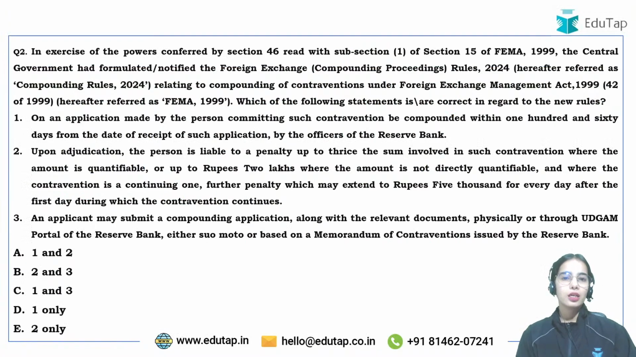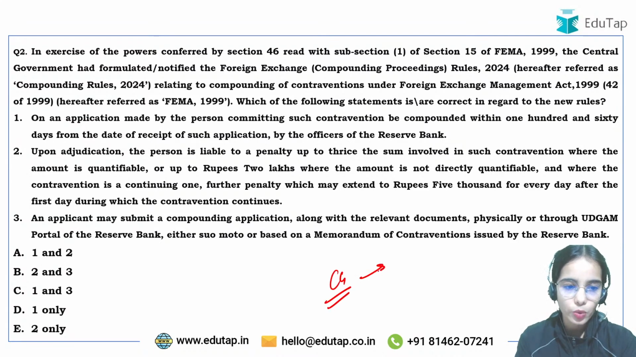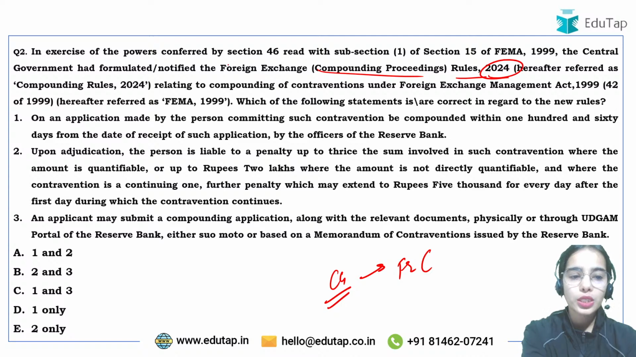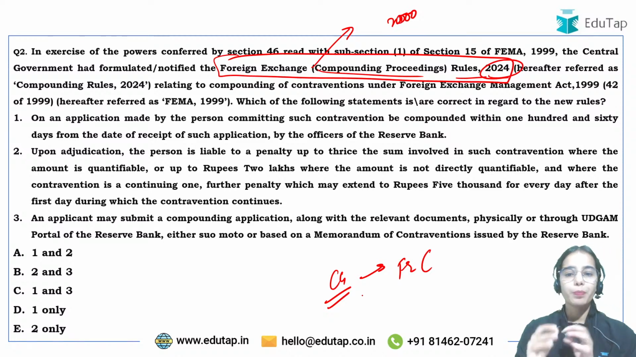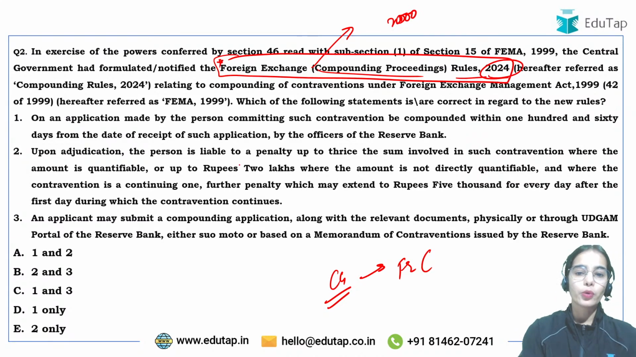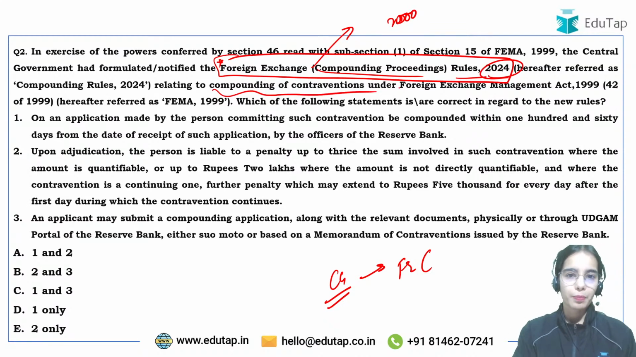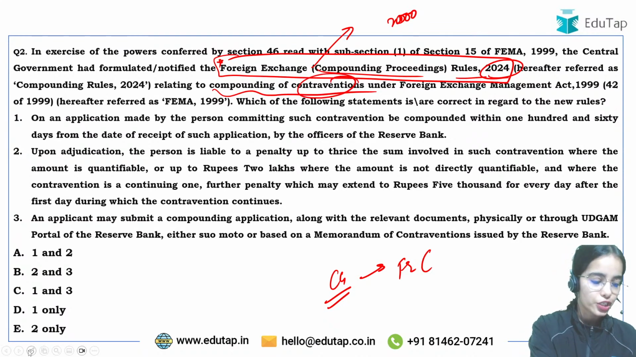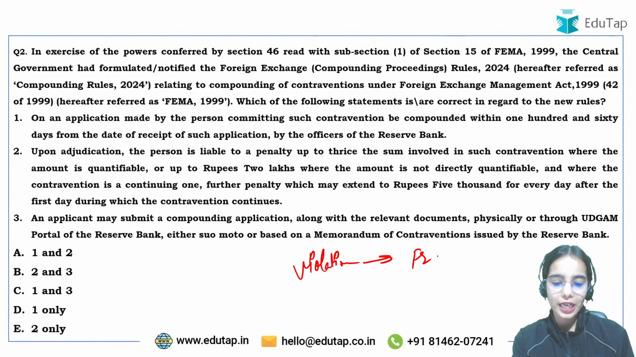Now coming to the next news article and the next question. So recently the central government has announced and formulated the Foreign Exchange Compounding Proceeding Rules 2024. So these new rules have succeeded the rules of 2000. So the compounding proceeding rules of 2000 have been superseded by the Foreign Exchange Compounding Proceeding Rules of 2024 that have been recently released by the central government. Now under these rules, the compounding of contravention can happen. So what is contravention? Contravention is any violation. So if you are doing the violation against the Foreign Exchange Management Act.